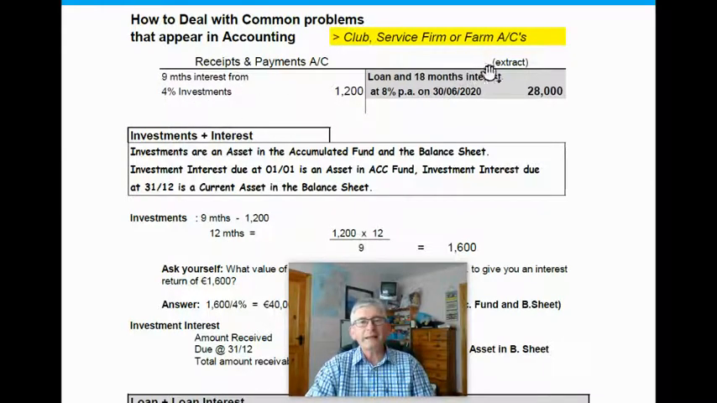If you had a receipts and payments account, an extract of it, and you had something like 9 months interest from 4% investments, we'll say €1,200, and then on the credit side, loan and 18 months interest at 8% per annum, and it was paid on the 30th of June 2020 for 28,000. Would you understand or know the significance of what's involved in doing all of this? Hopefully you will. Now, dealing with the investment interest first.